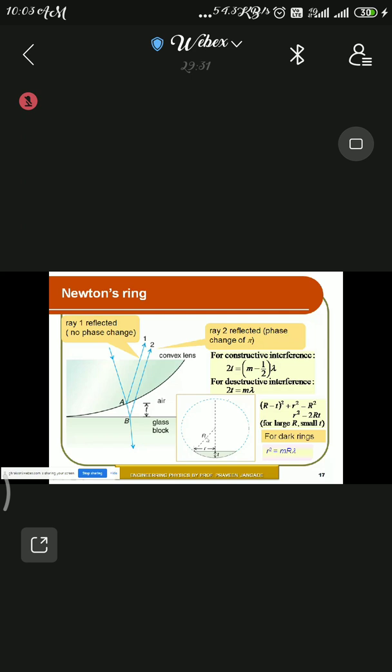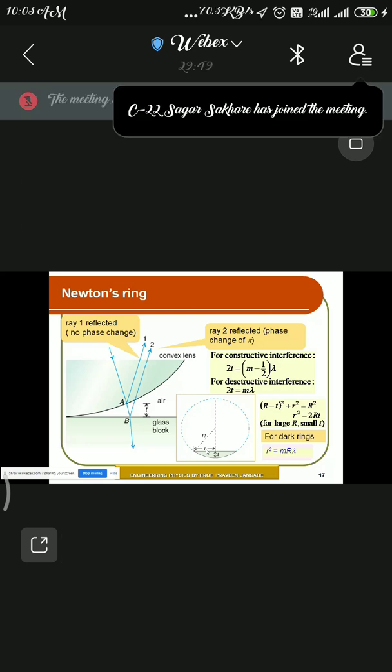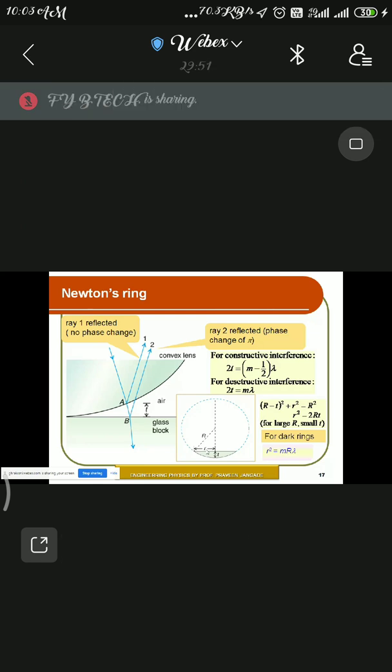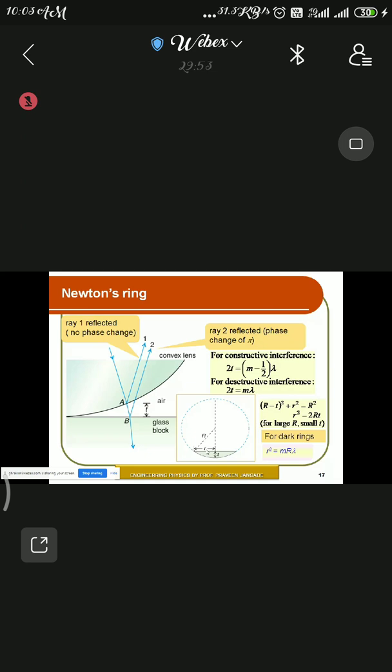Small r is the radius of the dark ring, either dark or bright, whichever you consider. Suppose it is asked for the radius of a dark ring, then you consider the dark pattern, and if it is bright, you apply the bright condition. That depends upon whatever question is being asked.